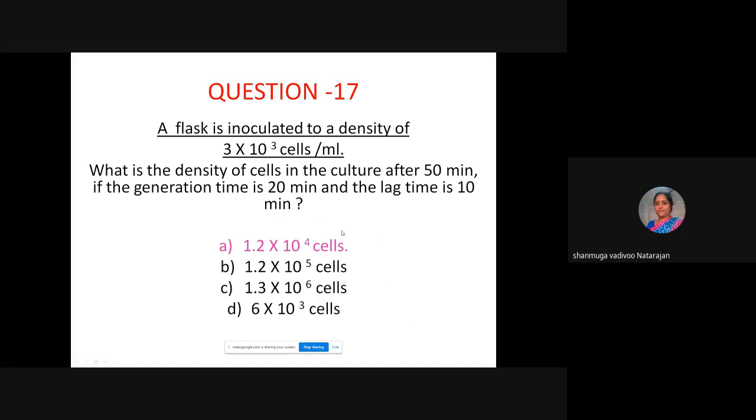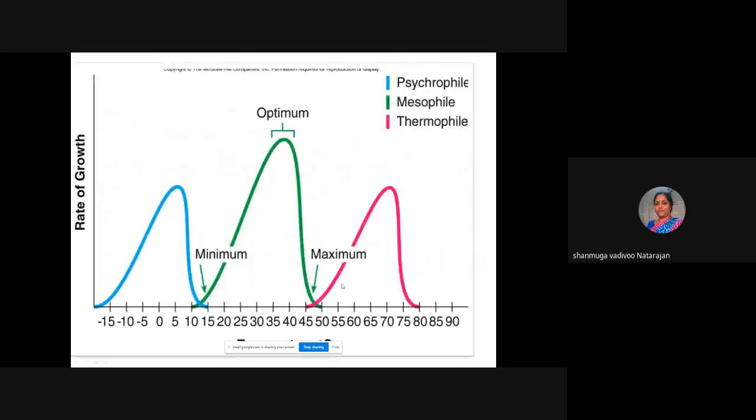I don't know whether they will ask this question. This is typically a USMLE based question, so I have put it here so you can understand after reading it again. The lag time of 10 minutes is gone, remaining 40 minutes. The generation time is 20 minutes to double up. So the first 20 minutes taken and the next 20 minutes make the 40 minutes, so that I have multiplied. Is it clear? And this is just theory about the growth curve in the physiology of bacteria.